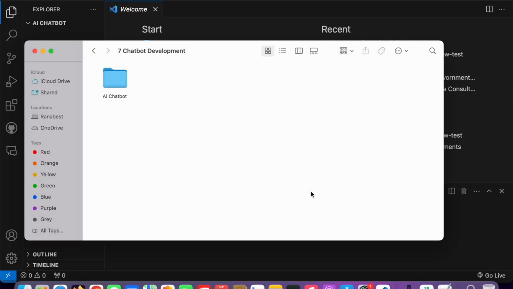Now we are on our screen, and just quickly create a new folder. Right now I have already created one and loaded it into the editor.